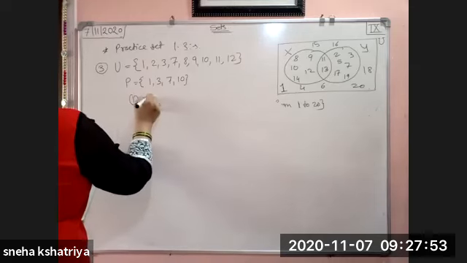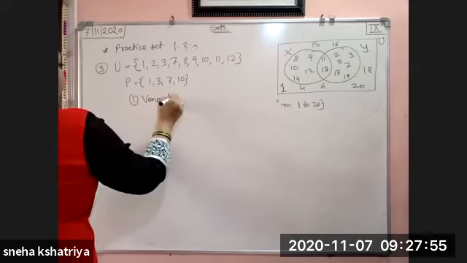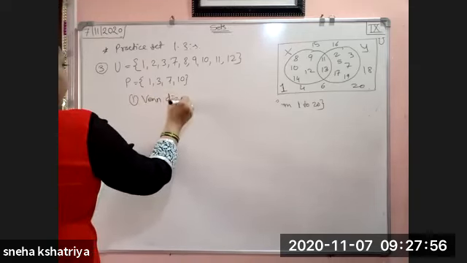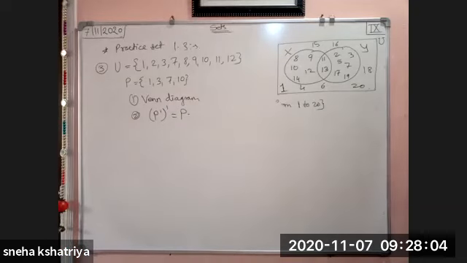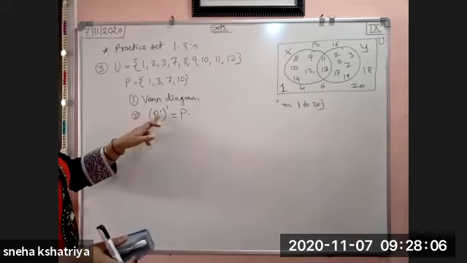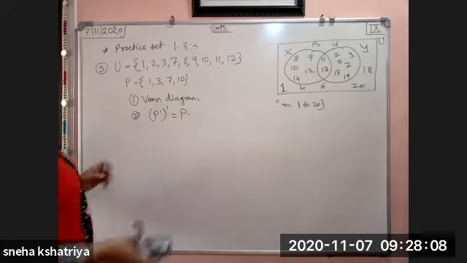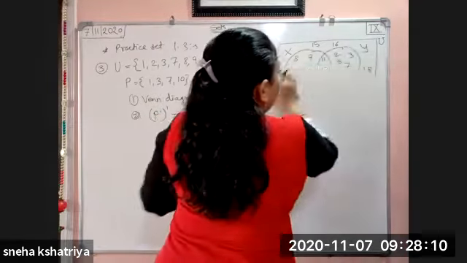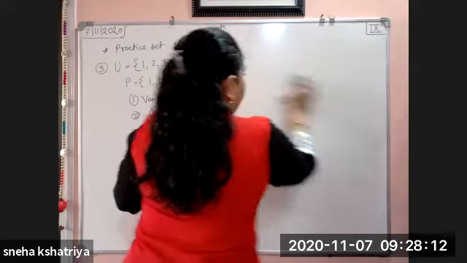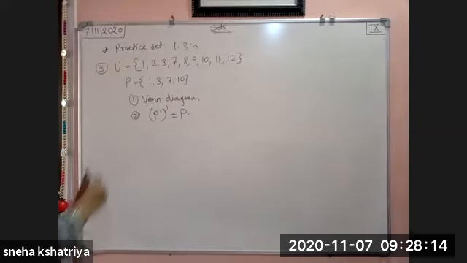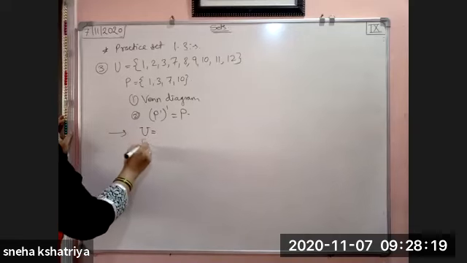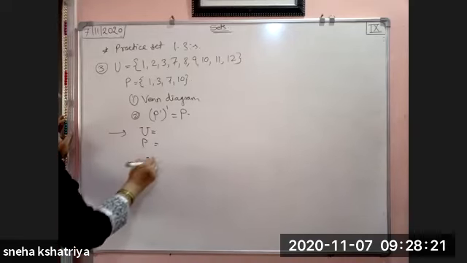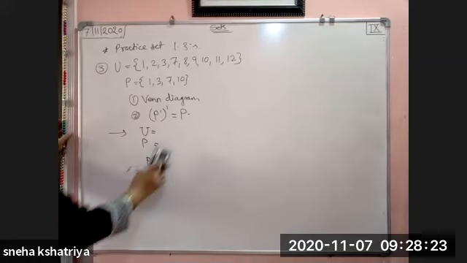First we have to draw Venn diagram. Okay. And second what we have to show, P complement का complement P आता है. Okay. The complement of P's complement is P. Okay. So first we will see the given things and write down. First we will write down the U set, then we will write down the P set, then we will write down the P complement. In answer you will write like this.